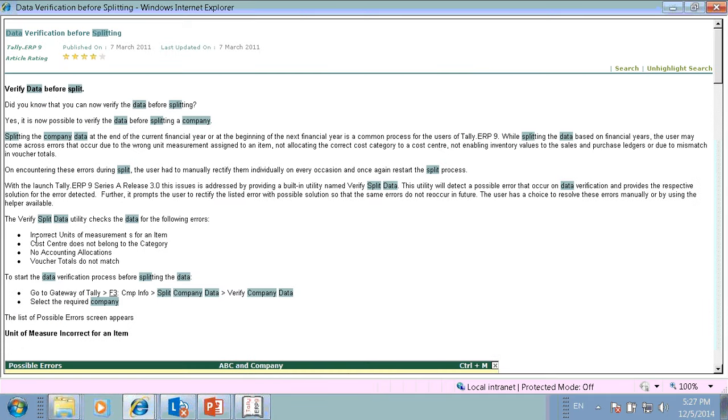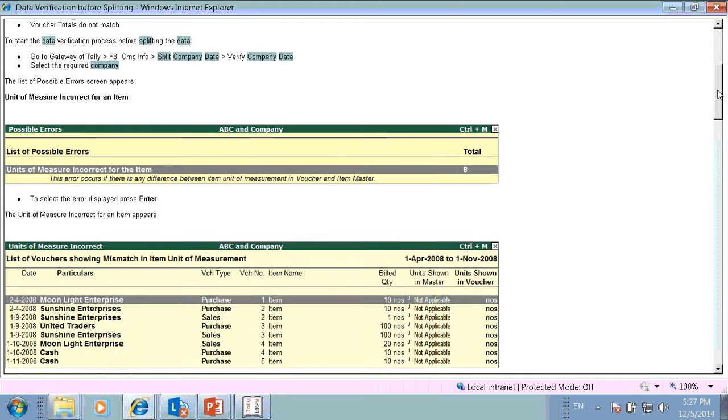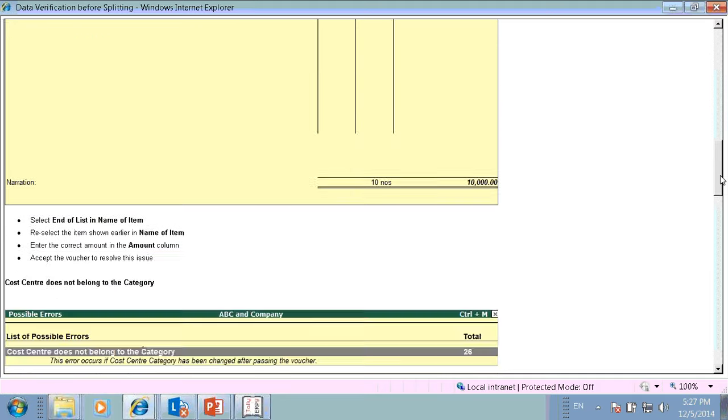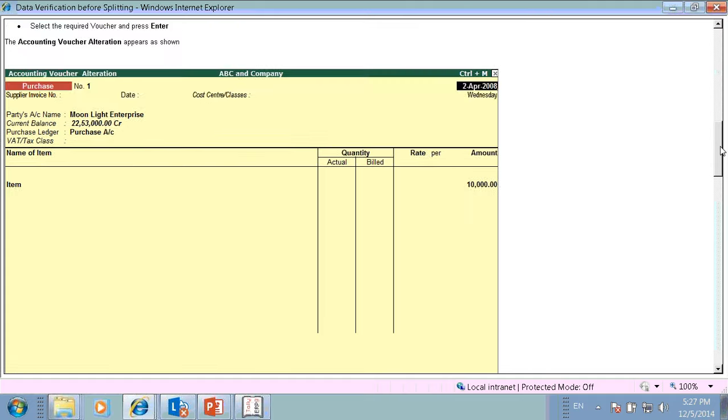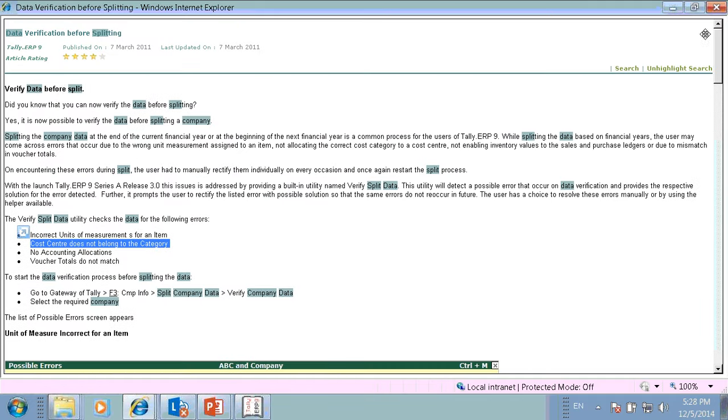There are 4 errors which will appear in verify company data. One is incorrect unit of measure for an item. Cost center does not belong to the category. No accounting allocation. Voucher total do not match. These are the 4 errors which will appear. You can rectify them by entering on the transaction and accepting the transaction, which is detailed out in this article. The article name is verify data before splitting.